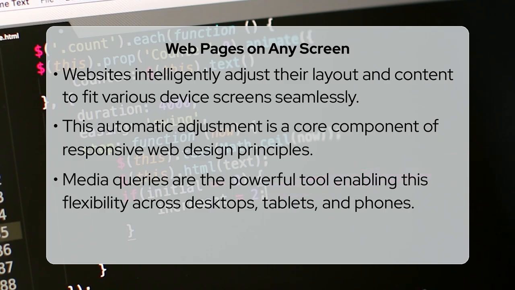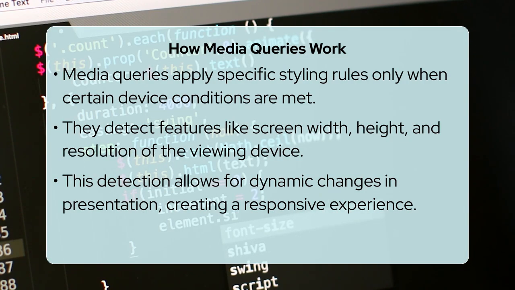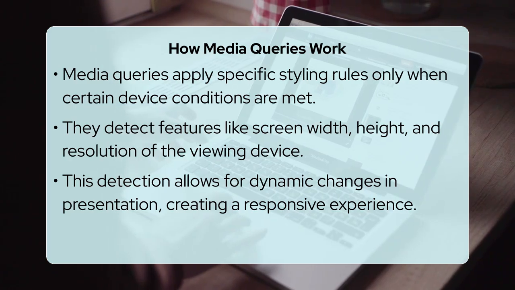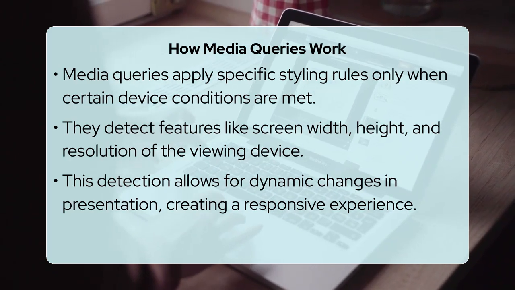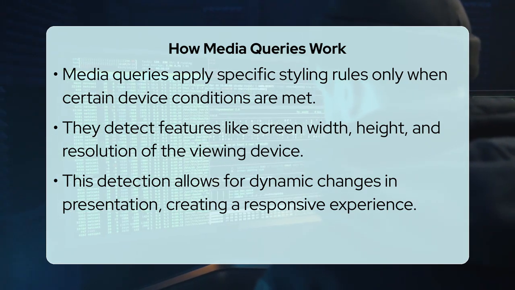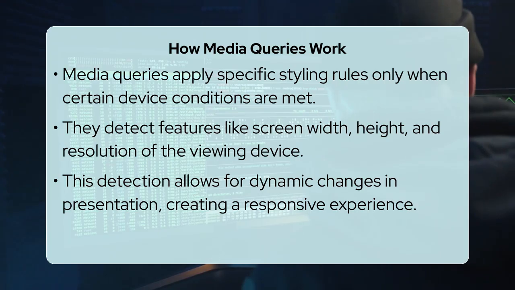The core mechanism behind media queries is their ability to detect various features of the device displaying your web page. These features include the screen width, height, resolution, and even whether the user prefers light or dark mode. By checking these properties, a media query can tell the browser to use a different set of styles only when certain conditions are met. This dynamic adjustment is what creates a truly responsive web experience, ensuring content remains readable and interactive regardless of how or where it is viewed.